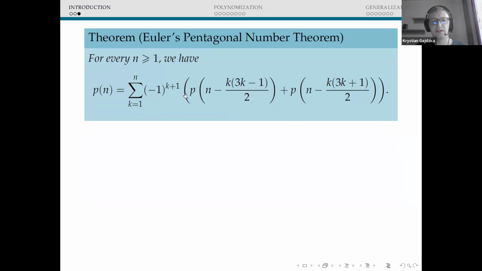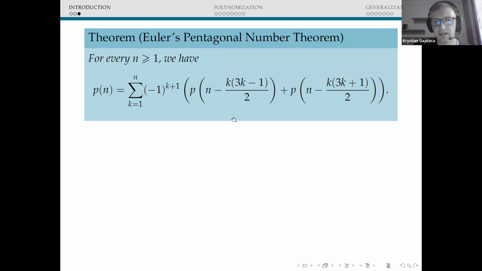Probably we all know that the partition function can be calculated using Euler's pentagonal number theorem. The recurrence which follows from it allows us to calculate the value of p of n quite fast. However, there are also other recurrence relations satisfied by the partition function.